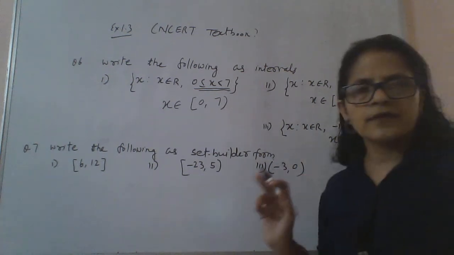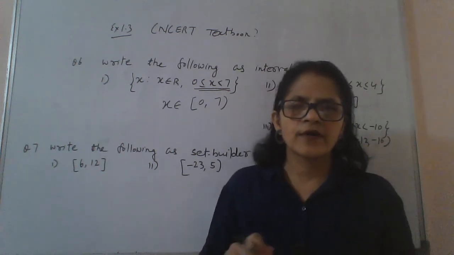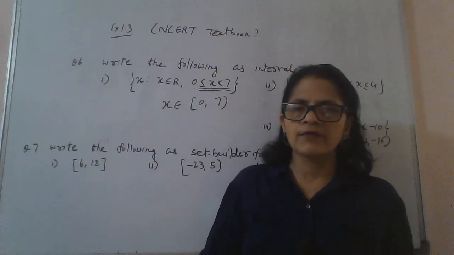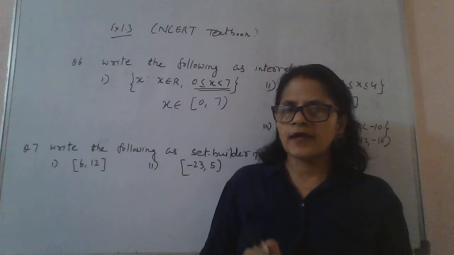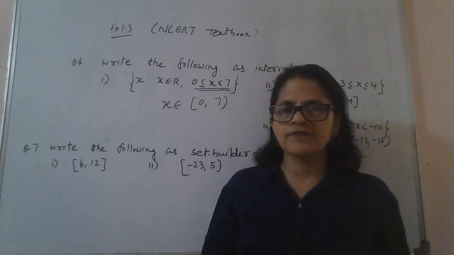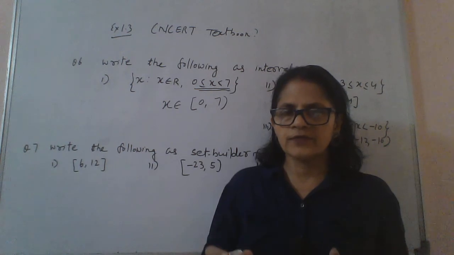Please write the brackets, I mean the notations, correctly. You can't be careless here, because writing the bracket properly has its meaning. If instead of parenthesis you take square bracket, the concept is different. Whenever we enclose two numbers within parentheses, it signifies an open interval.